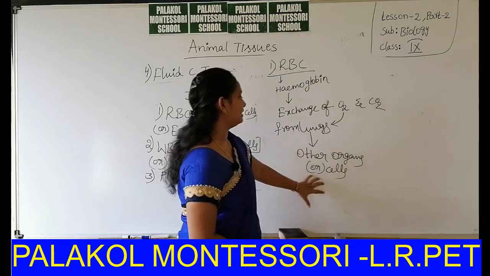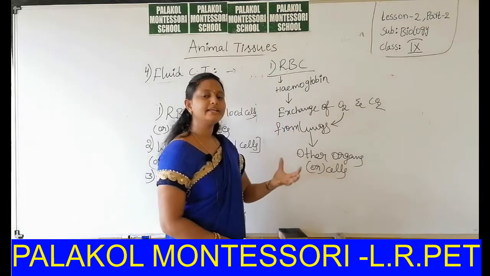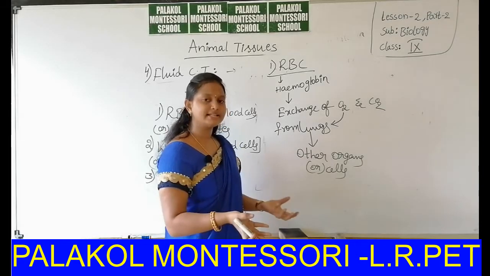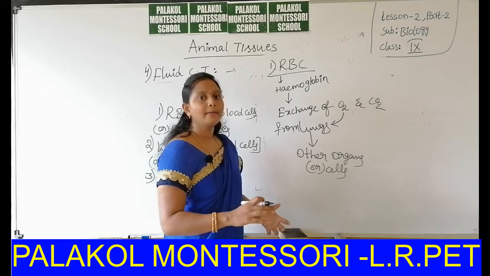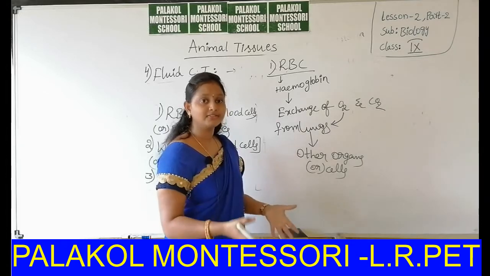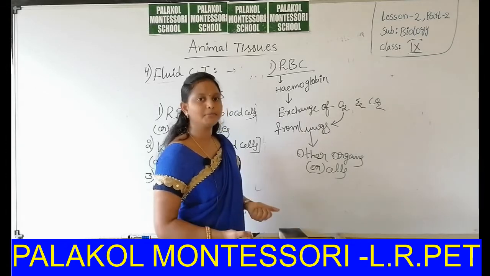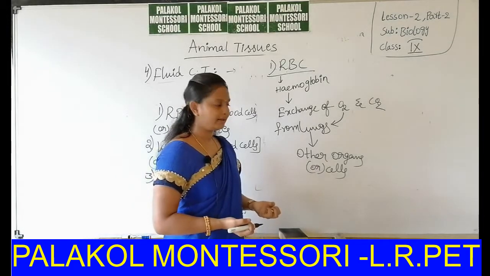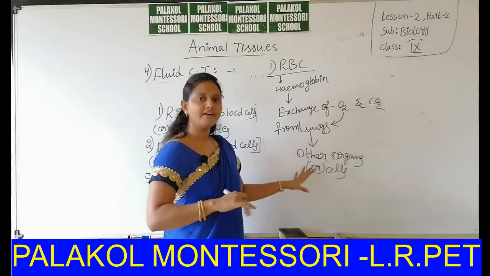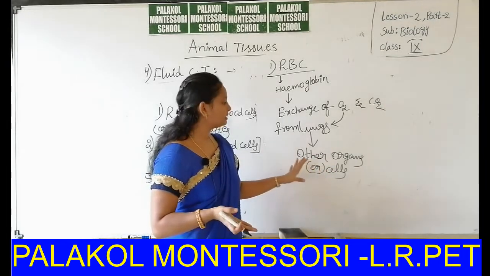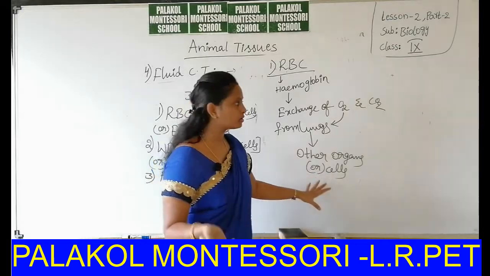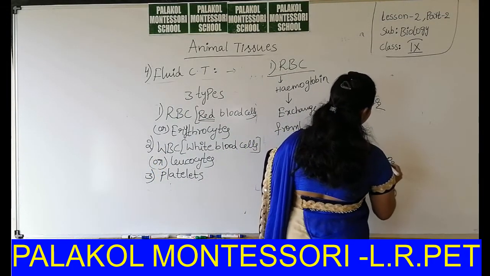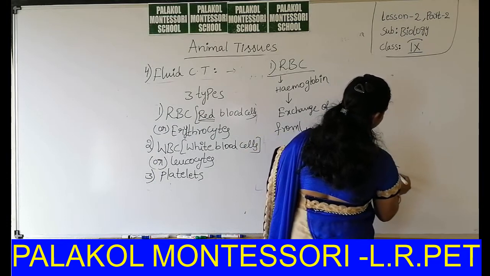Okay, in these cells, the oxygenated blood is utilized to do their functions. Different cells have different functions. To do those functions, they want oxygenated blood. By consumption of this oxygenated blood, they can do all the functions. After completion of their functions, the oxygenated blood becomes deoxygenated blood, that means CO2.